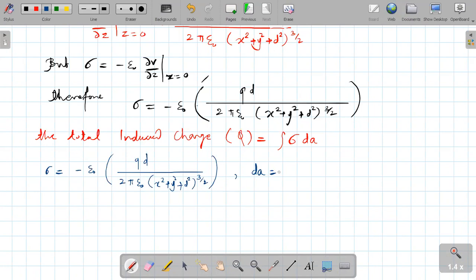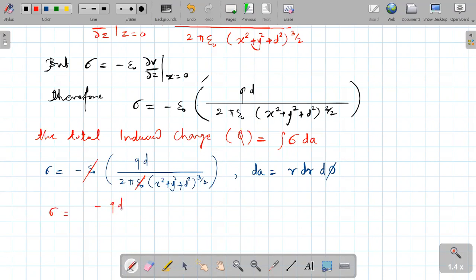Anyone can say what is the dA? dA equal to r dr d phi. And same here, we can cancel this epsilon 0.